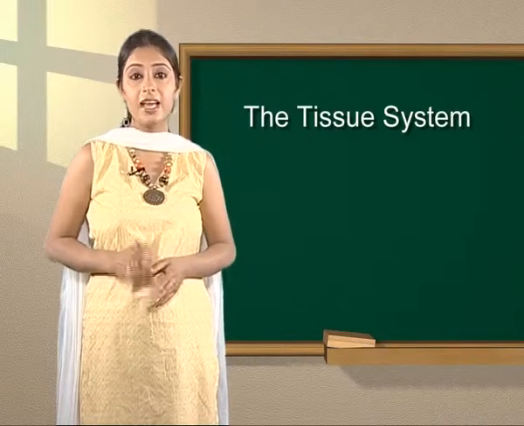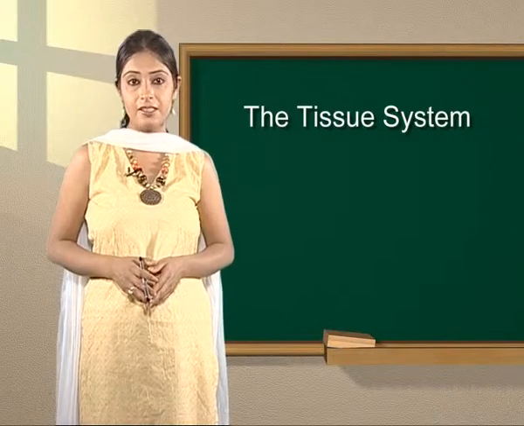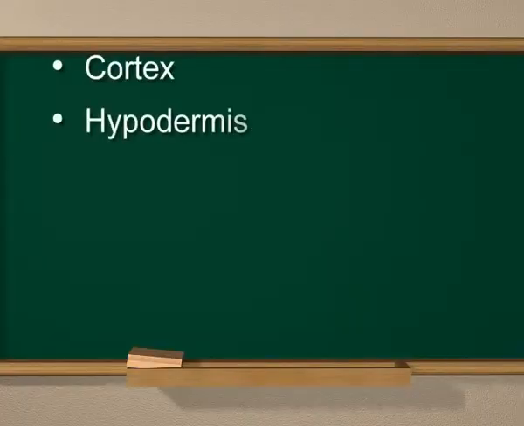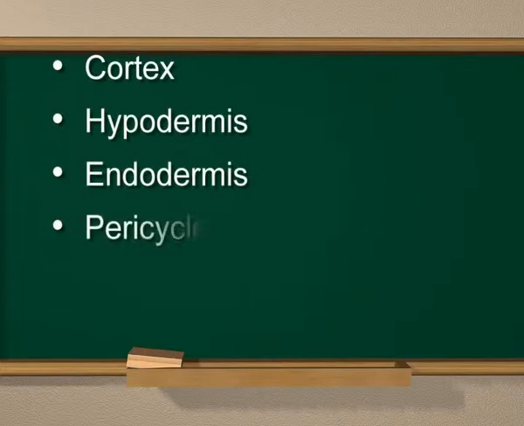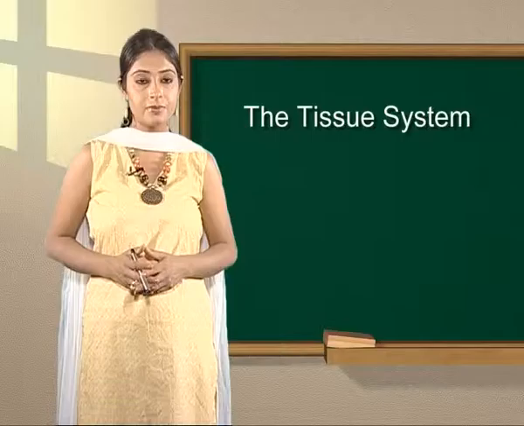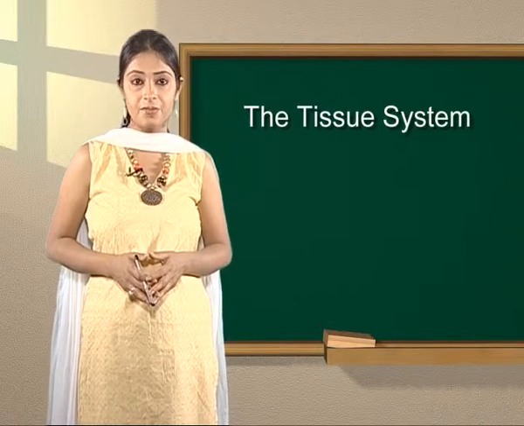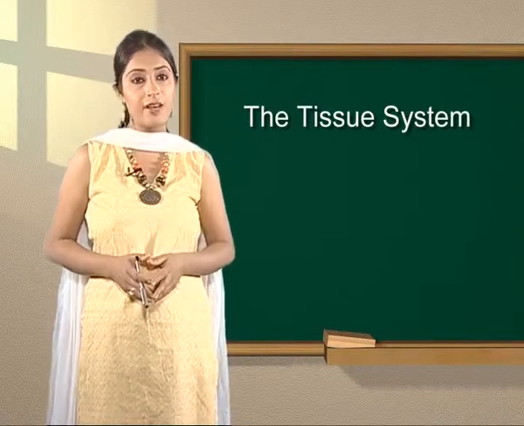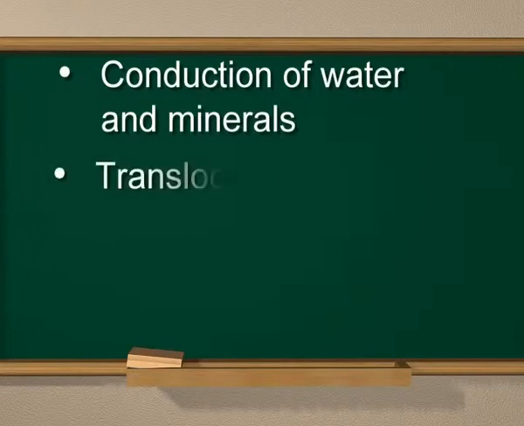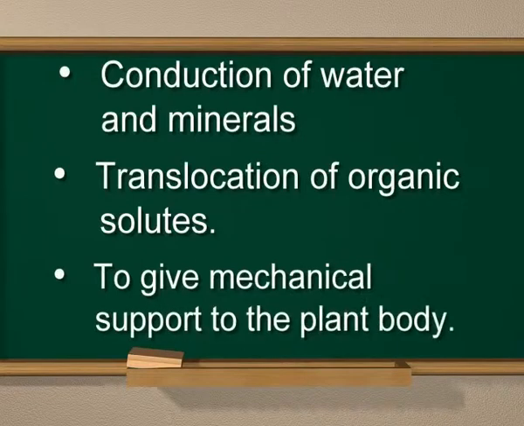My next question is, name the different regions of ground tissue system. The answer is, different regions of ground tissue system are cortex, hypodermis, endodermis, pericycle, medullary rays and pith. Next question. What are the main functions of vascular tissue? Answer. Main functions of vascular tissues are conduction of water and minerals, translocation of organic solutes, to give mechanical support to the plant body.